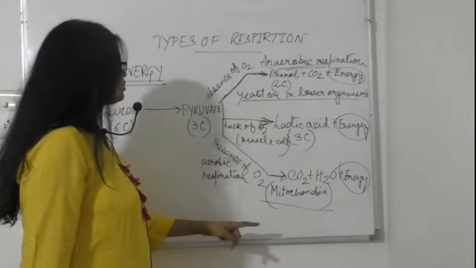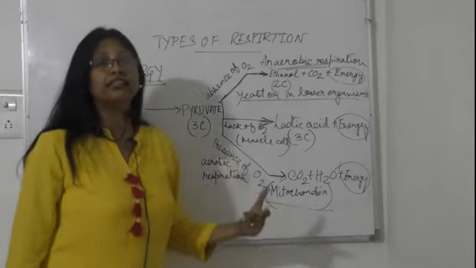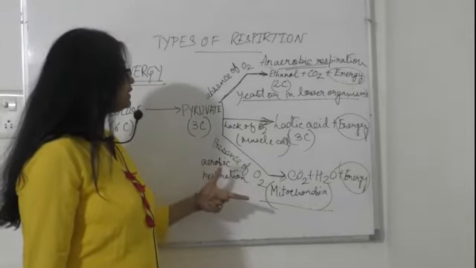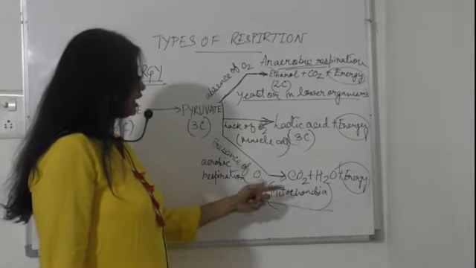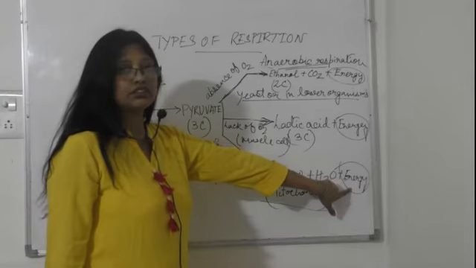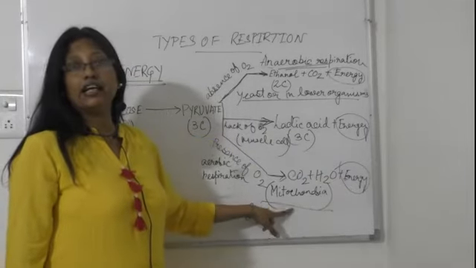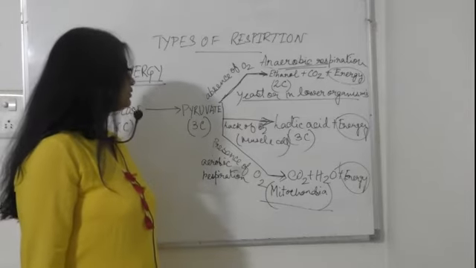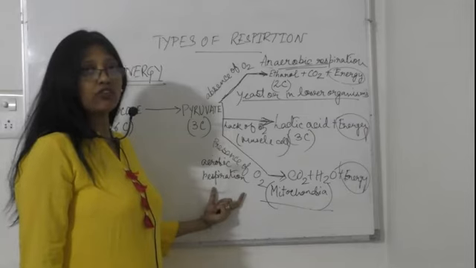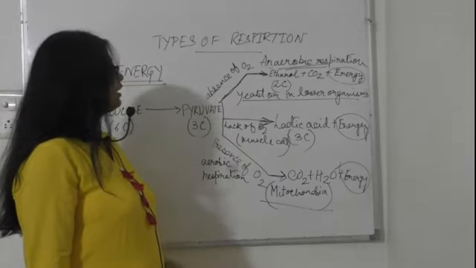Then when it is in presence of oxygen, it gives carbon dioxide, water and energy. It can be seen in mitochondria. As it happens in the presence of oxygen, it is known as aerobic respiration.